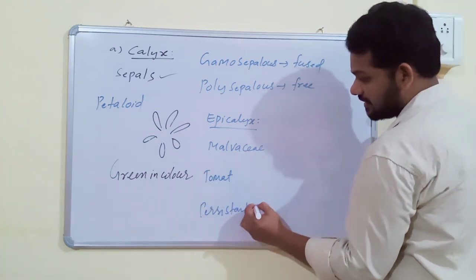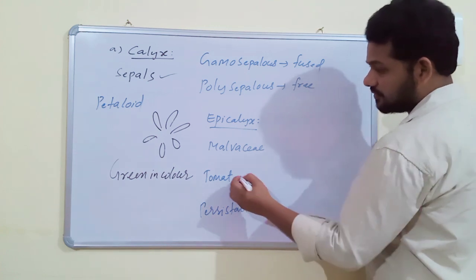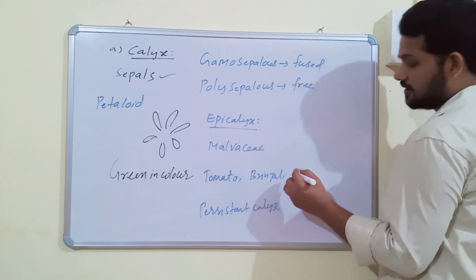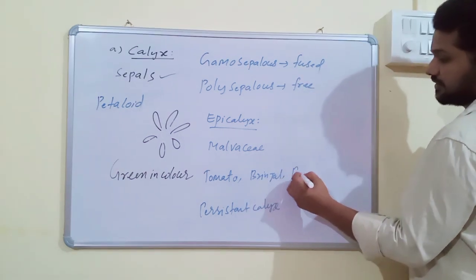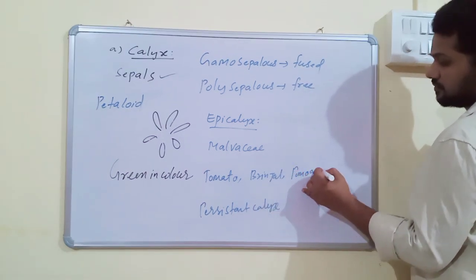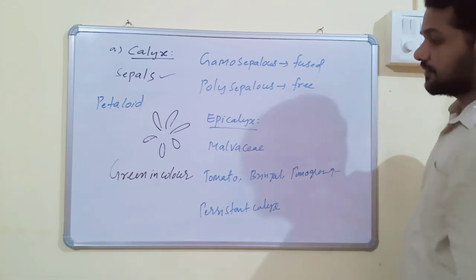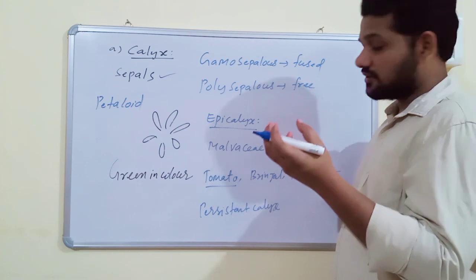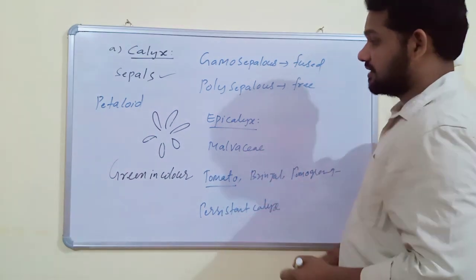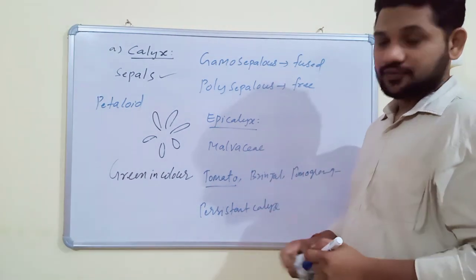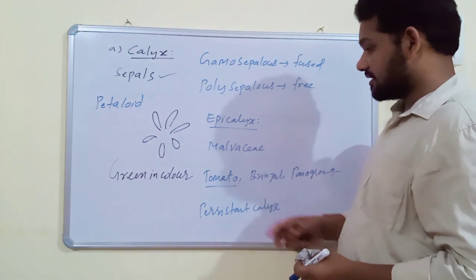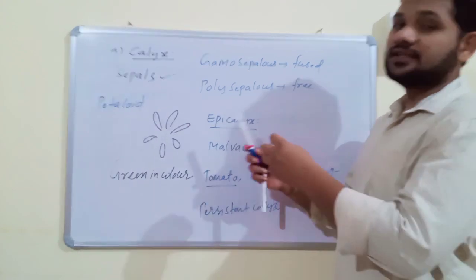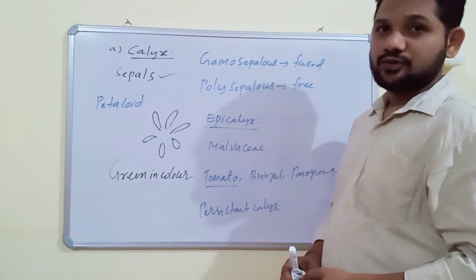Persistent calyx is usually found in tomato, brinjal and pomegranate. In tomato, there is a green structure present above the fruit, which is called persistent calyx. So this is the first part of the angiospermic flower.